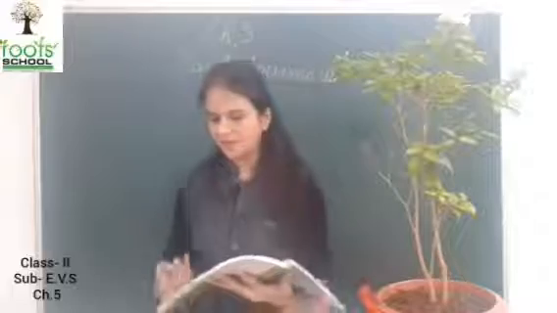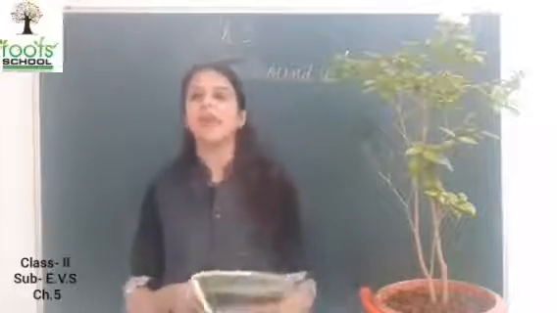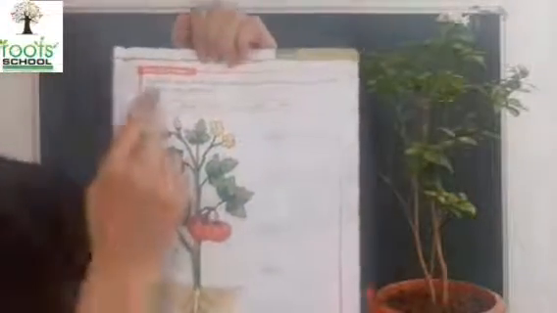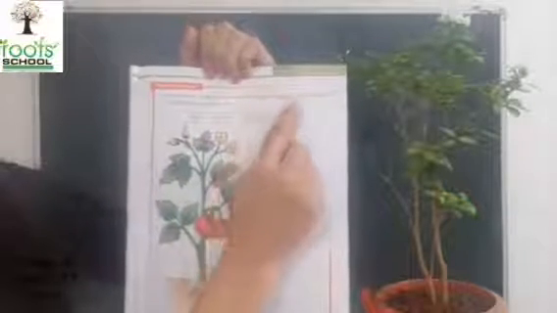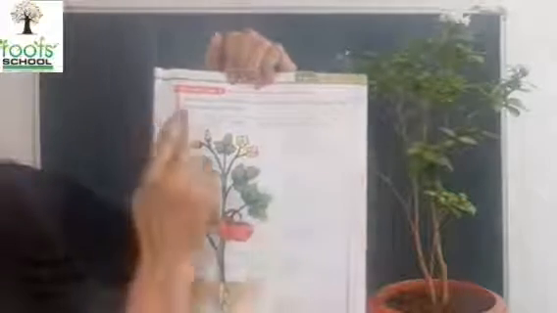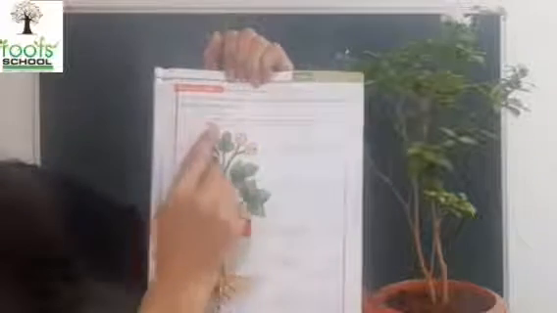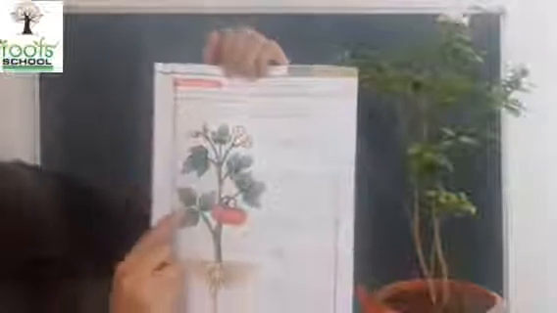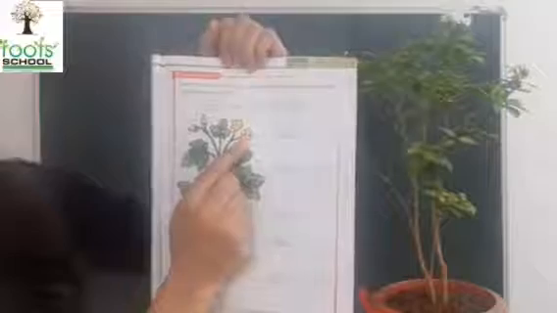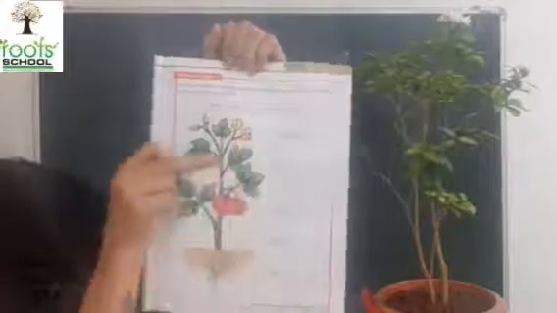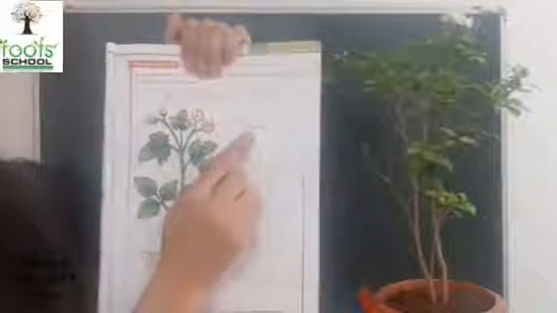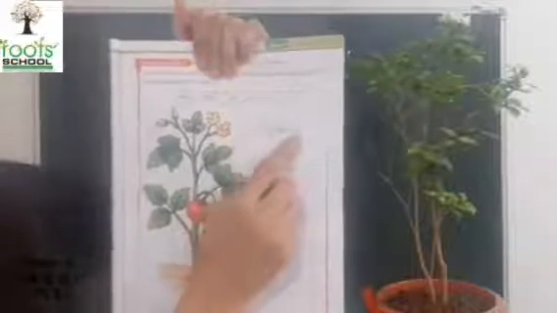Now we will do page number 59. Take out page number 59. See. Label the parts of the plant marked with arrows. You can take help from the box given below. Which part is it? Flower. So we will write here F-L-O-W-E-R, flower.